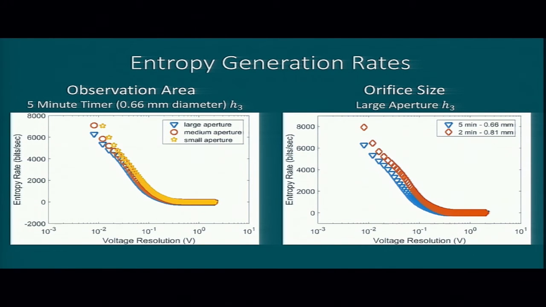And we can see that for the small aperture, we have a higher entropy rate than for the medium or the large aperture. And we can see that for the large orifice, we have a higher entropy generation rate than for the small orifice, and this corresponds to what we saw for the variance.